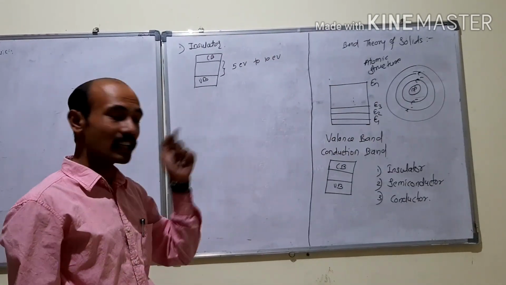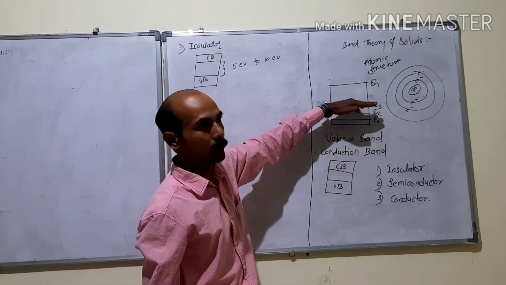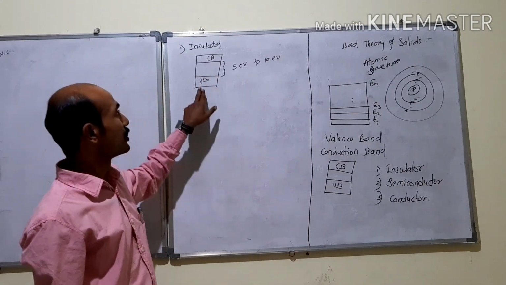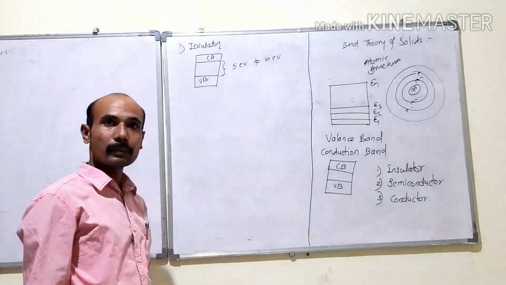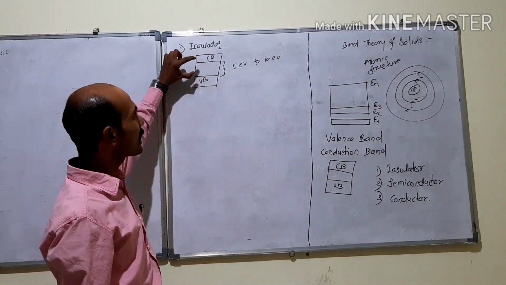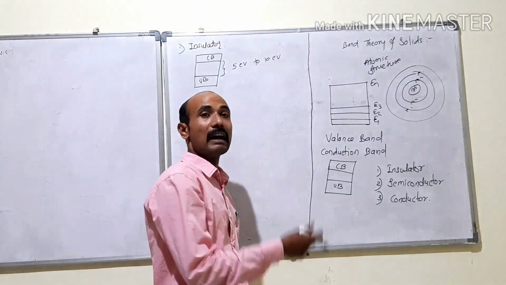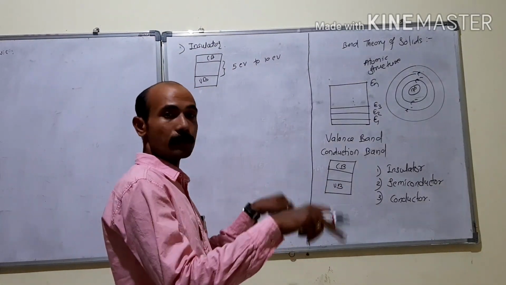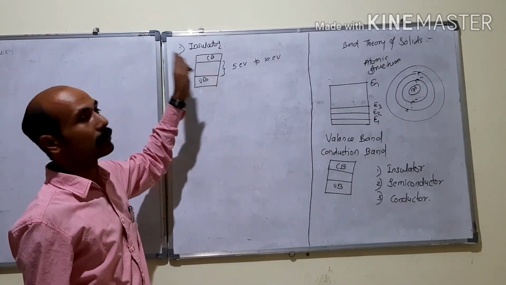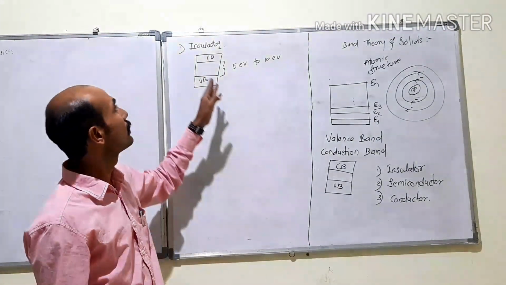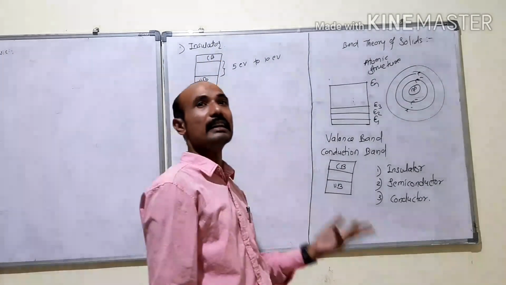Here electrons are initially present in the valence band, because we are filling electrons from the bottom side, and the last filled band is the valence band. If we provide an electric field to this material, there is a large gap between the valence band and conduction band. So electrons from the valence band cannot jump to the conduction band, and as electrons are not available in the conduction band, the conductivity, be it thermal or electrical, of this material is very low. Therefore they are bad conductors of heat and electricity.